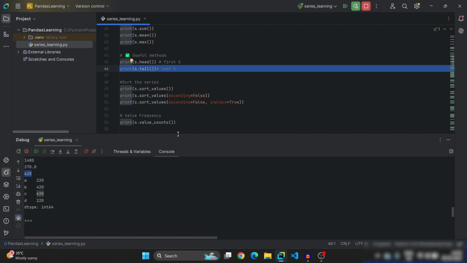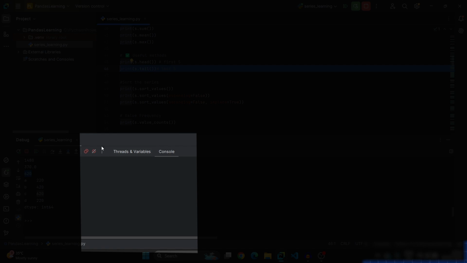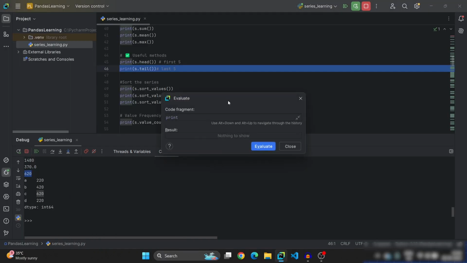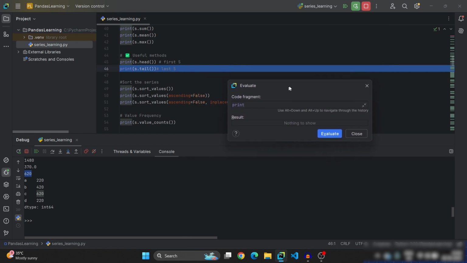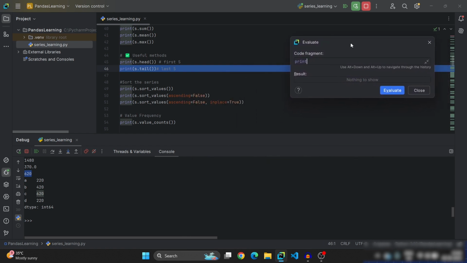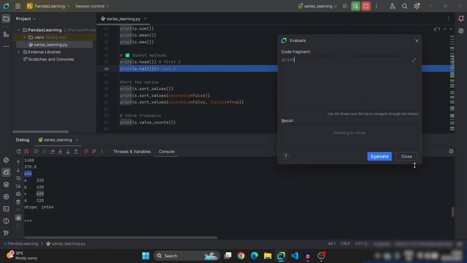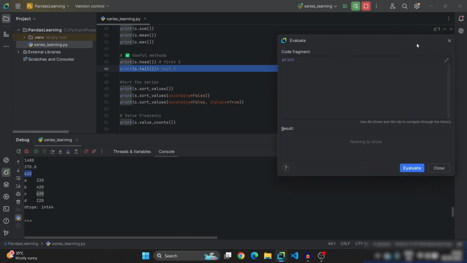So now let us see how to execute the code fragment using evaluate expression. Now here you can find 3 dots. Click on it. You will find evaluate expression, and the shortcut for evaluate expression is Alt F8. So click on it. A dialog box will be opened. Evaluate. Double click on it and drag it. Place it here. Now expand it and maximize it. So I need this type of area to analyze the code fragments.